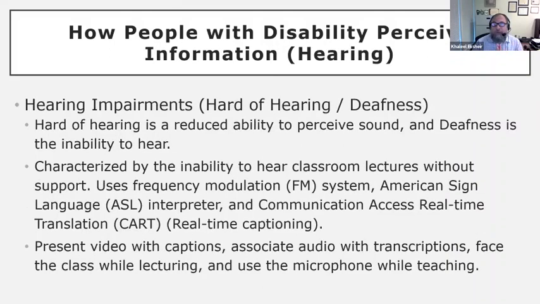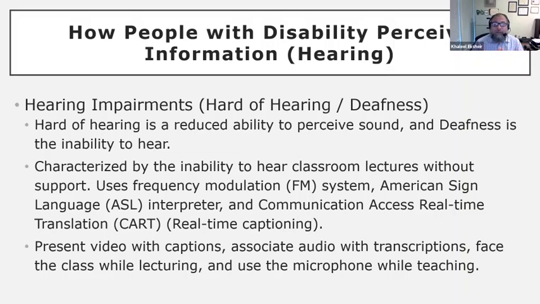I'll move on and talk about hearing. So there are two types of hearing loss. Some people are hard of hearing, some people are deaf. Hard of hearing is a reduced ability to perceive sound, and deafness is the inability to hear. Normally characterized by the inability to hear classroom lectures while they are in the lecture, and sometimes they will need support.